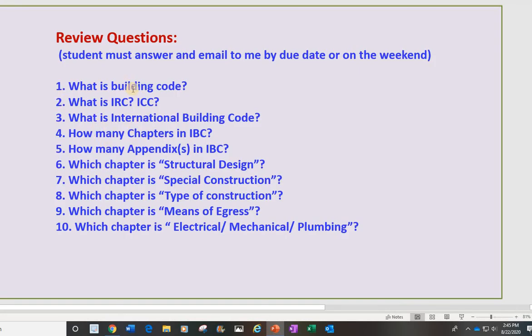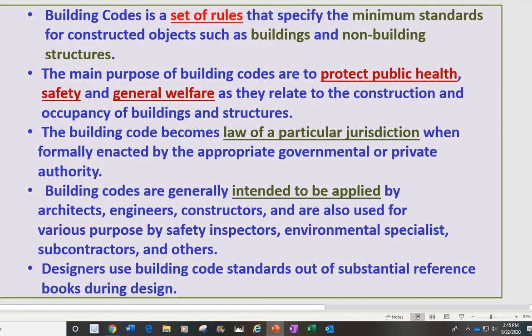This is some of the review questions for the chapter. So you need to answer and email me. We have 2 ways: you can email me, or you can answer directly through the Canvas assignment submission. So basically you can select whichever one you are familiar with and do it.